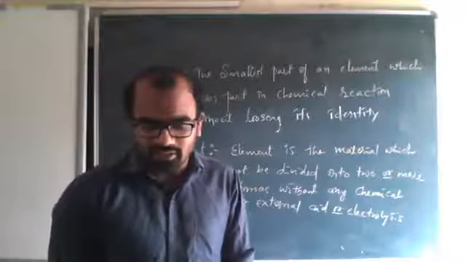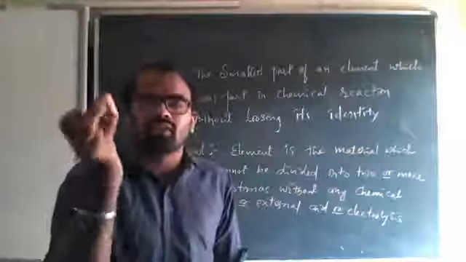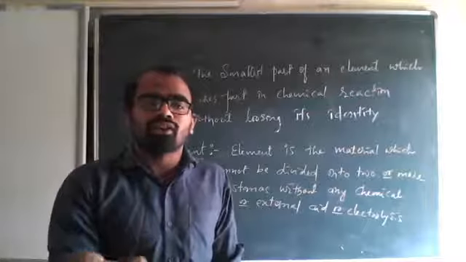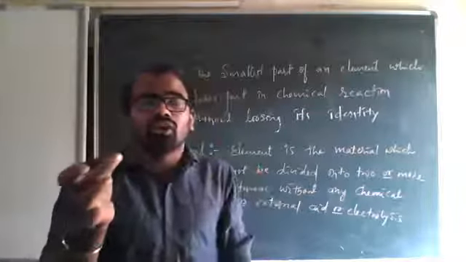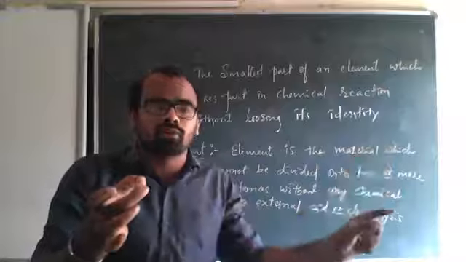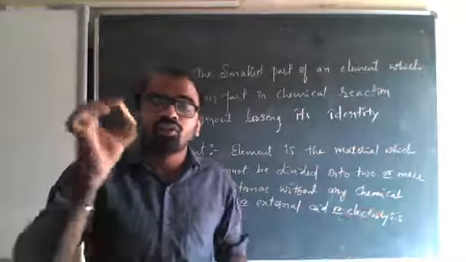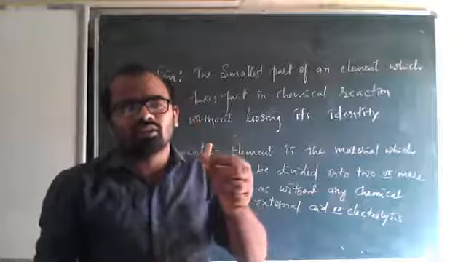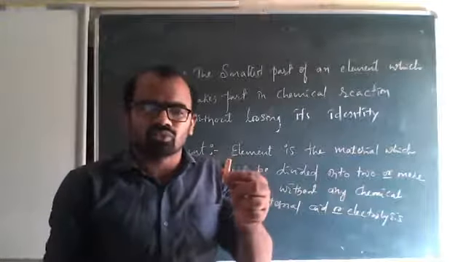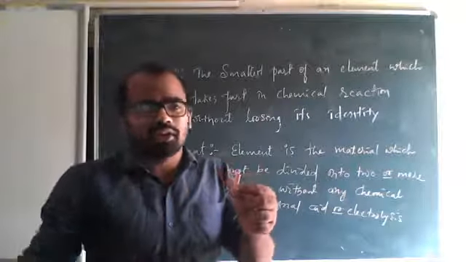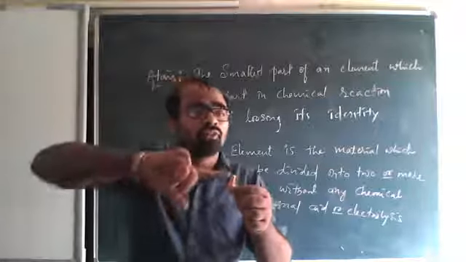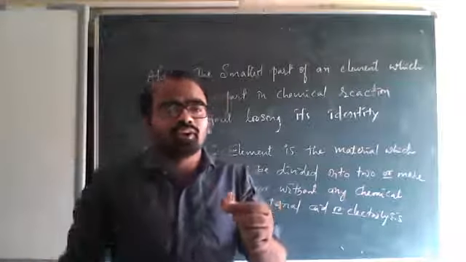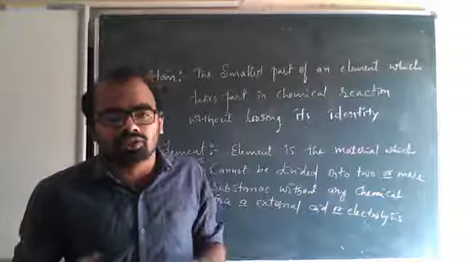Suppose I take this element of iron, even though I divide it, it is element of iron only. You cannot make it into iron and copper. You cannot make it into sodium and potassium. If I take sodium, it is sodium only. Even though you divide it, it is still sodium. Still sodium atoms are there, but it cannot be divided into sodium and potassium. Other materials will not come.